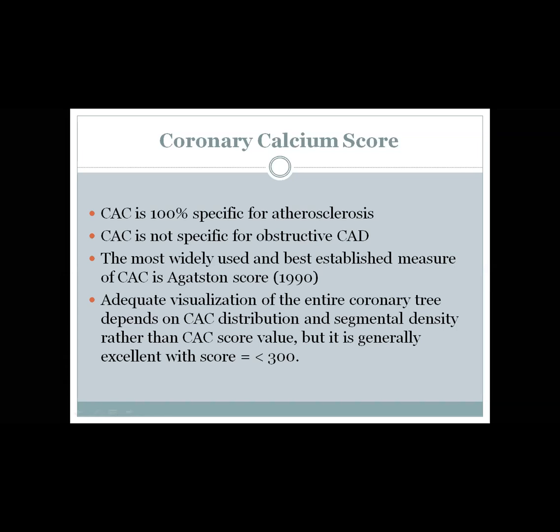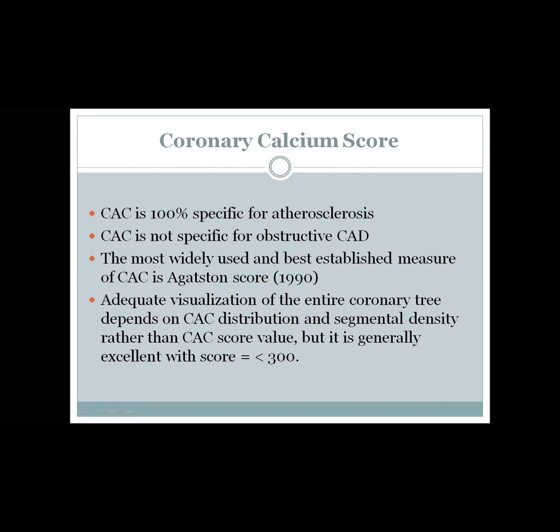The most widely used score to quantify calcium in the coronary arteries is the Agatston score, and this was established in 1990. It depends mainly on the density of the calcium and the volume of the calcium. The threshold is usually more than 1 cubic millimeter of calcium, and the density is more than 130 Hounsfield units.